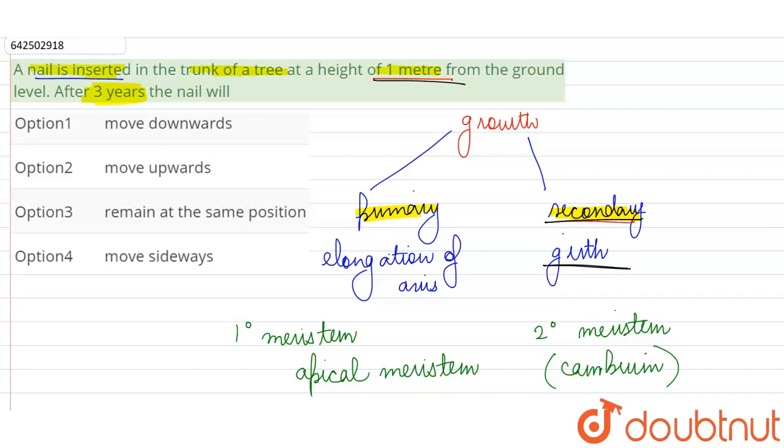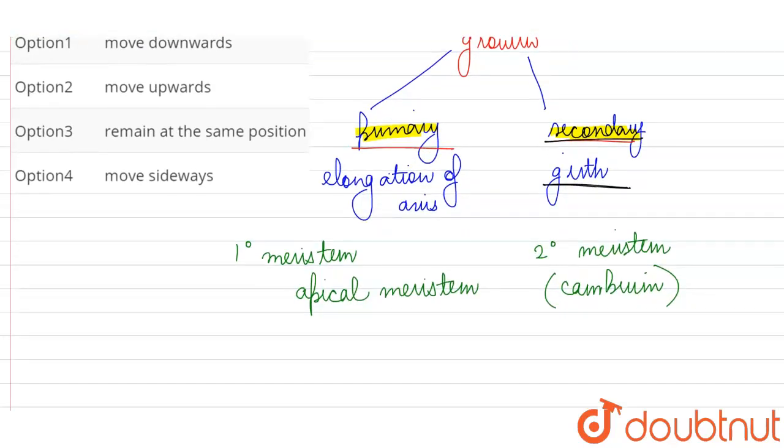And even when we look at the primary growth, now the height of the plant is increasing because of primary growth. Over the course of these 3 years, overall the plant will become tall, but this is because of the presence of apical meristem at the tip, at the apex of the shoot. And how this growth is taking place? Suppose this is our plant. We can say that it is branched in such a way.